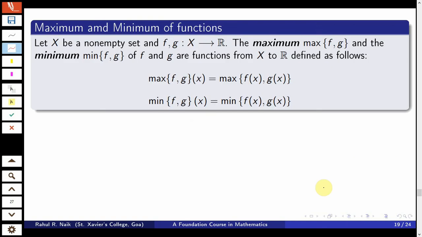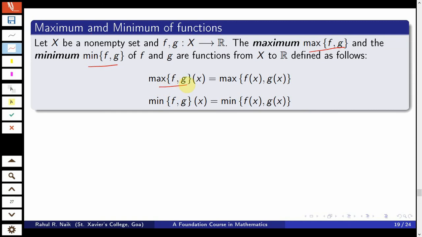So let us see one more example to the definition. Once we define the graph of the function, we can define the terms maximum and minimum of functions. Let X be a non-empty set. f and g are functions defined on the same domain X to R, and the codomain is R. The maximum, denoted as max of f comma g, and the minimum, denoted as min of f comma g, of f and g are functions from X to R defined as follows.